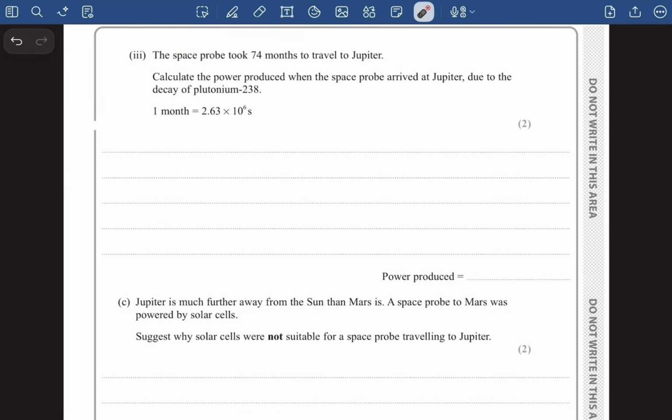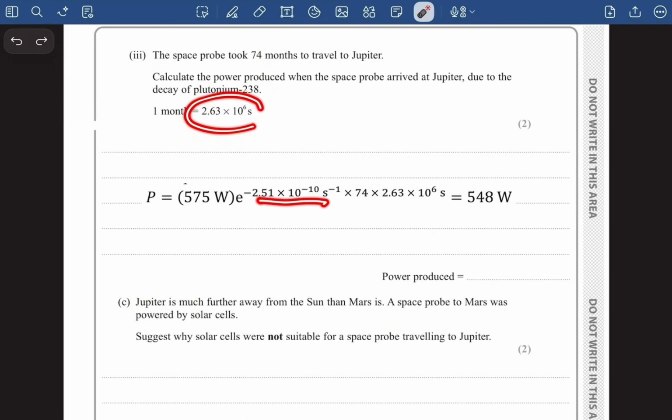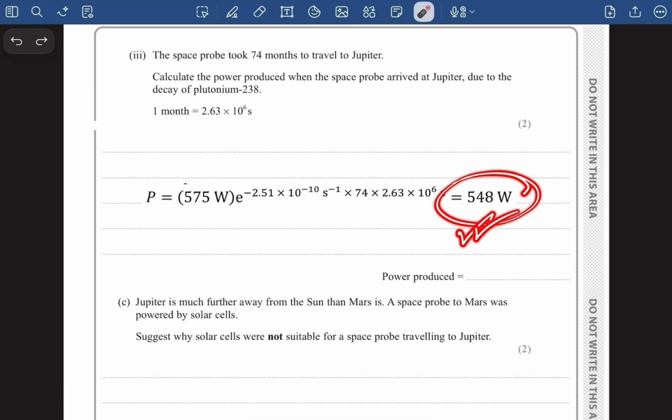Hopefully you guys have understood the example that I've given. So we can use the formula P is equal to P naught e to the power of minus lambda t. This is the lambda value that we have figured out, multiplied by time. So this is for 1 month, and we know there were 74 months. So 74 into the seconds in 1 month will give us the new power value.